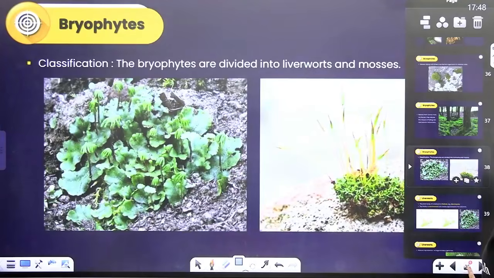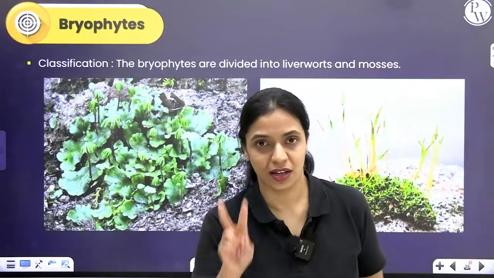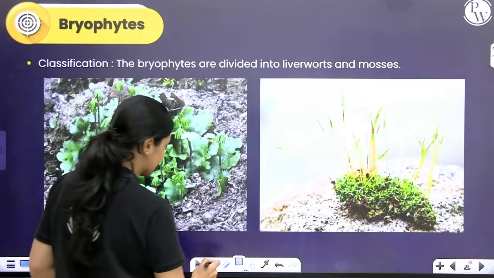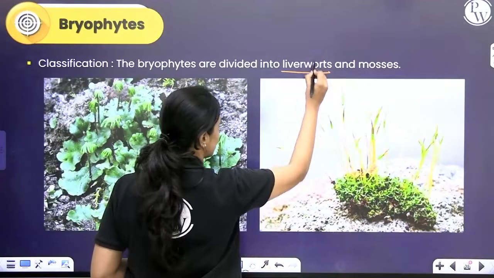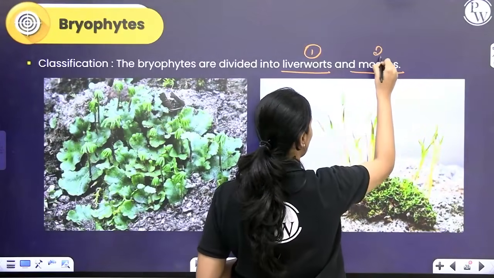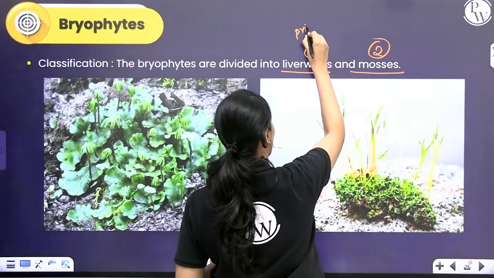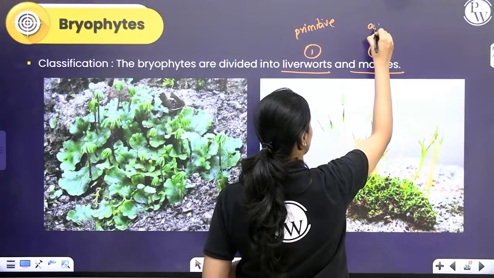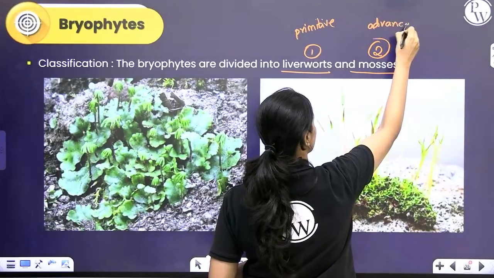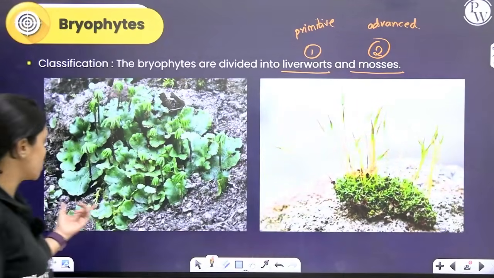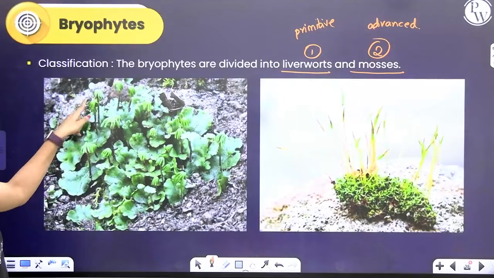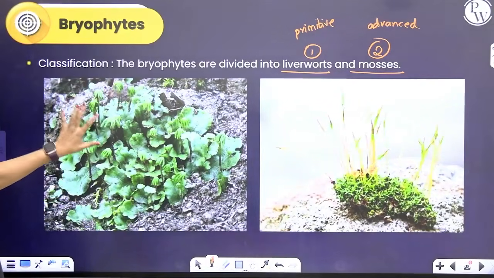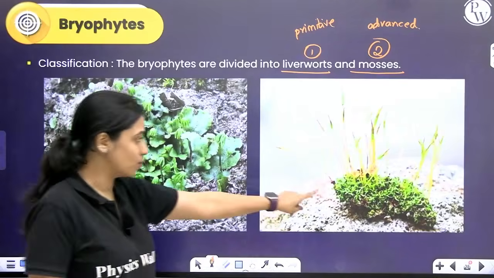Then, like I already mentioned, bryophytes are classified into two groups. You're going to study two groups of bryophytes. One is liverworts, the other one is mosses. When you're comparing these two, liverworts are primitive and mosses are advanced. Here's what liverworts look like. All of these umbrella-like things that you're looking at are the sexual reproductive structures. I'll explain about them. And this is what a moss looks like.